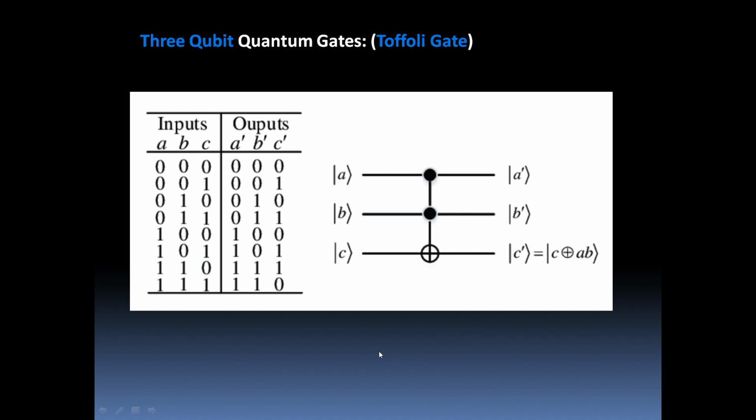Now moving on to the next topic, that is a 3-qubit quantum gate. This is another very crucial gate, the Toffoli gate. This 3-qubit quantum gate, known as the Toffoli gate, we will frequently use throughout the discussion, and our project is based on this gate only. The Toffoli gate is basically, see, we are taking 3 qubits A, B, C, where A and B are the 2 controls represented by this solid dot, and this is my target qubit, right?